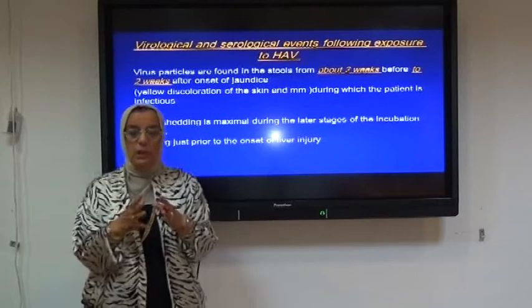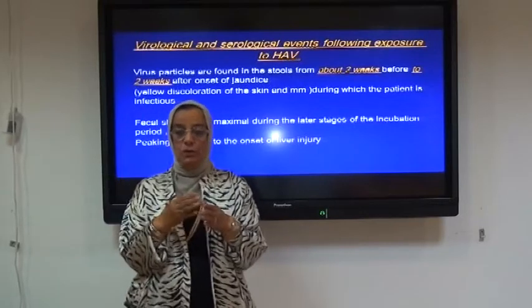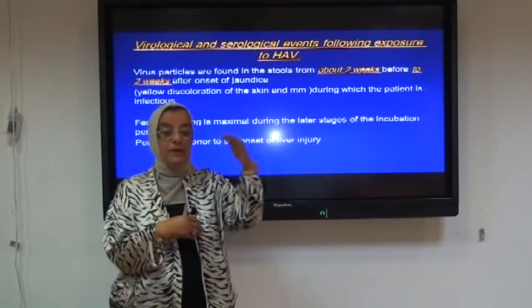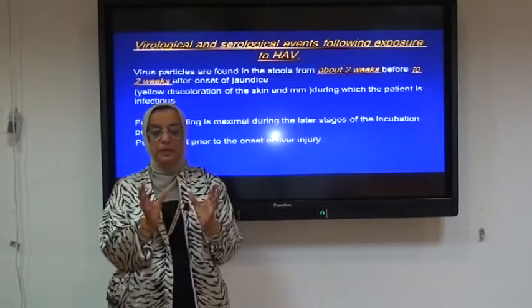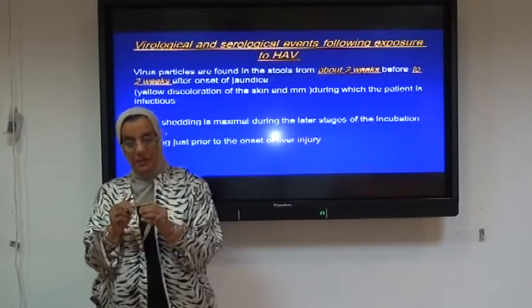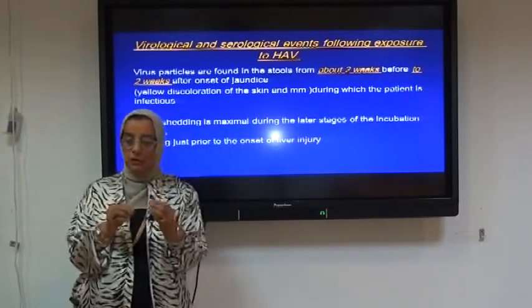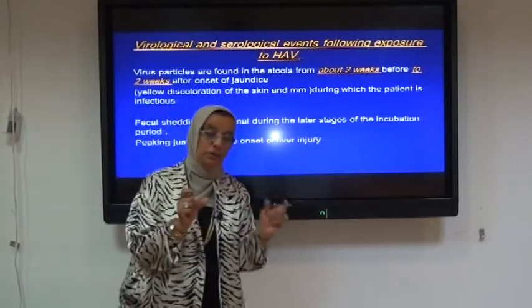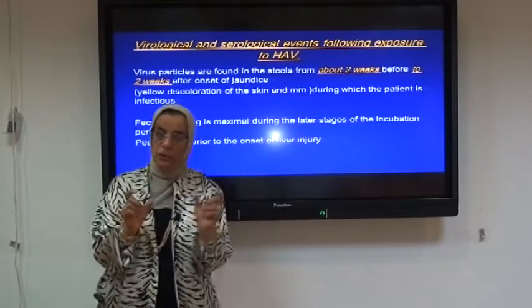What is jaundice? Jaundice is the yellowish discoloration of the skin and the mucous membrane due to the elevation of the level of the bilirubin. 90% of cases of hepatitis will develop jaundice, but there are some percent of cases of hepatitis that might not develop jaundice, during which the patient is infectious.